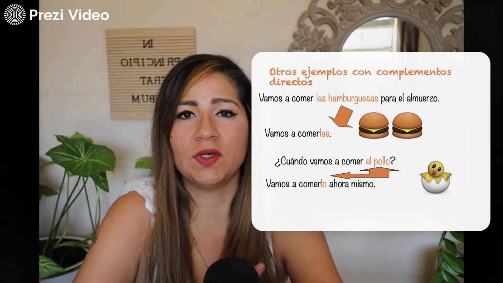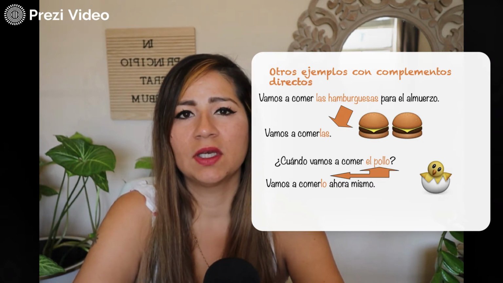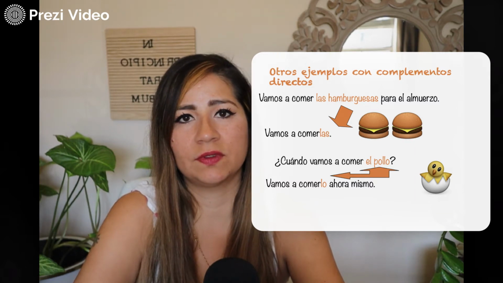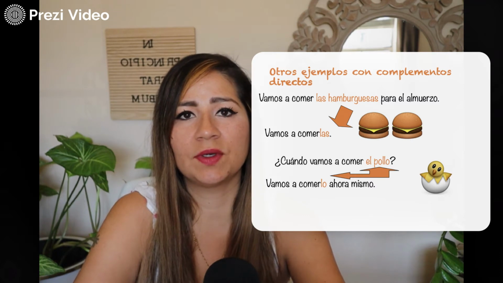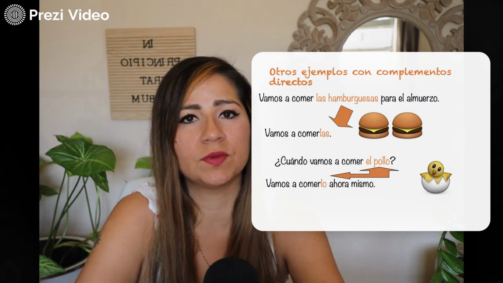Now, as I said, if you have 2 verbs, you have 2 options. So the other option would be to put that pronoun right before the first verb. Instead of attaching it to the second, like we did in this sentence, vamos a comerlas, we could say las vamos a comer, and that would also be correct.